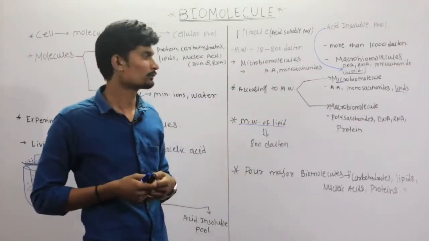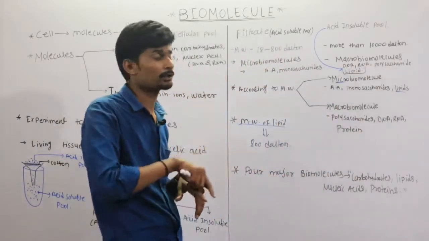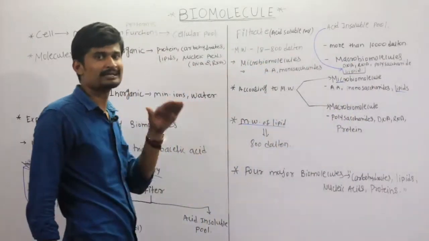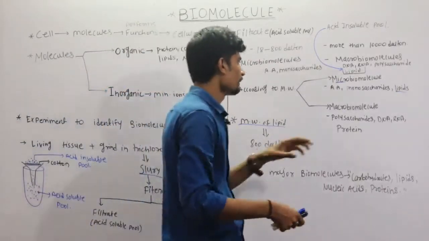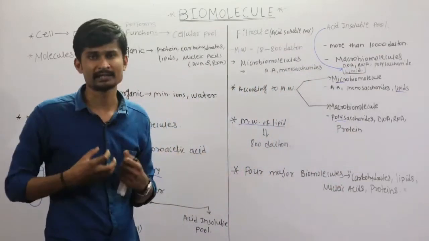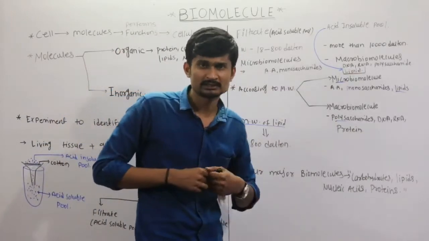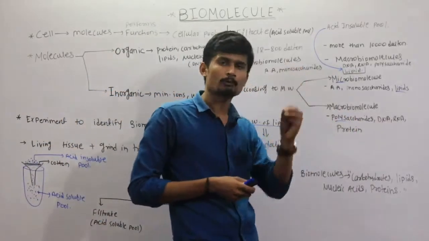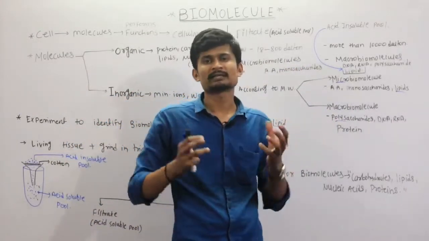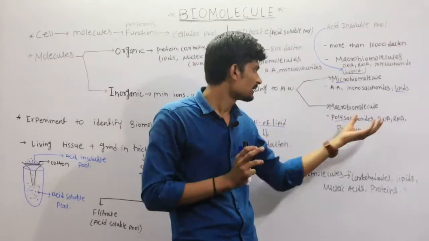The second classification according to the molecular weight is the macro biomolecules, meaning larger biomolecules. It includes the polysaccharides, DNA, RNA and the proteins. Lipids are not included here. Lipids are included in the micro biomolecules because the weight is 800 Dalton. Polysaccharides means the carbohydrates. In this chapter we will study the carbohydrates in detail, then you will understand the polysaccharides, monosaccharides and disaccharides. Poly means many.